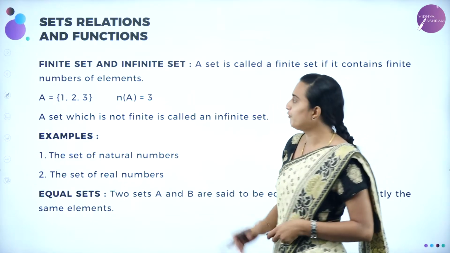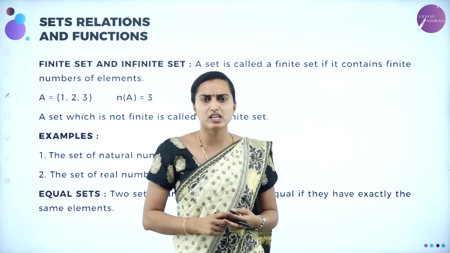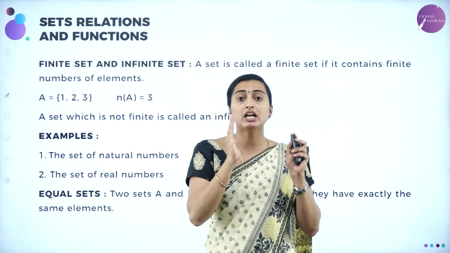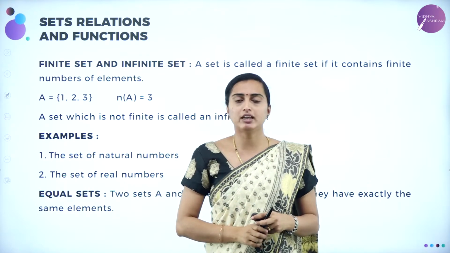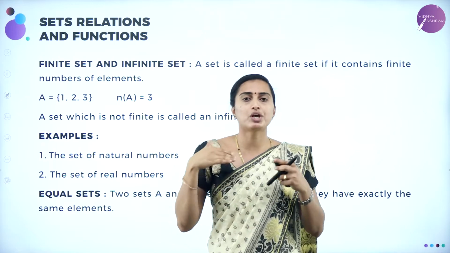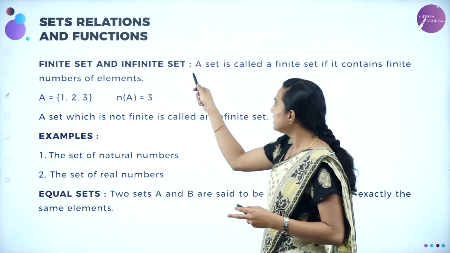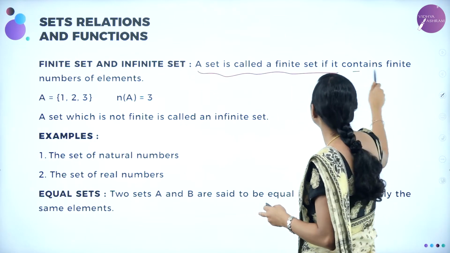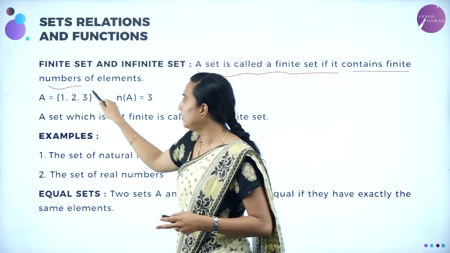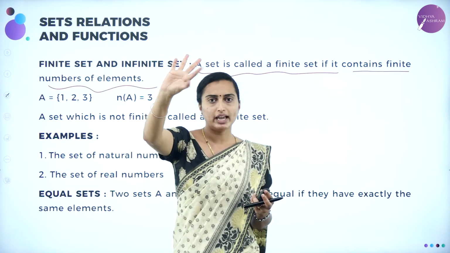What are the types of set? Finite and infinite. The meaning itself says finite means it can be counted, and it is known as finite. Infinite means which cannot be counted, and it is known as the infinite set. Therefore, a finite set is a set that contains a finite number of elements. That means you can count the elements.